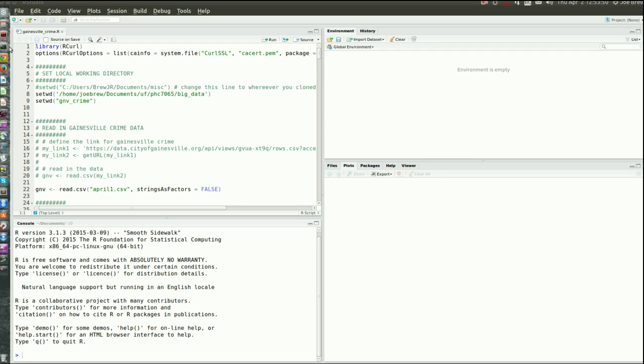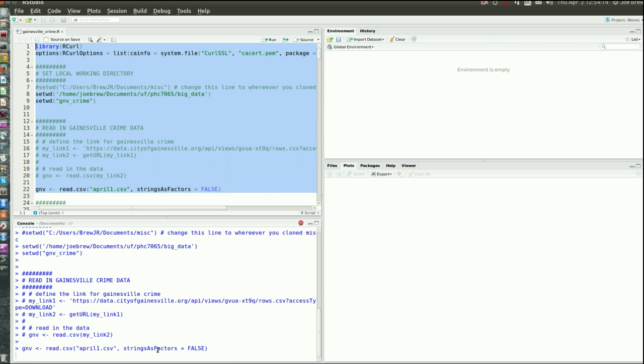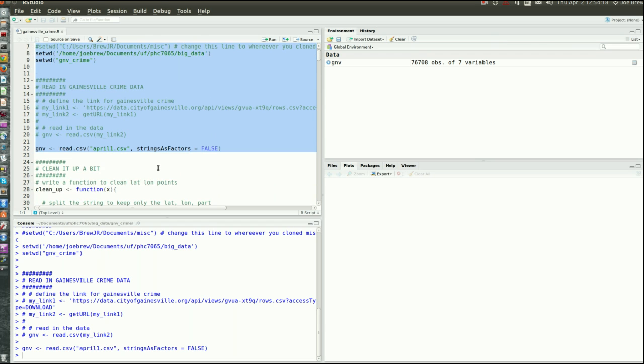So now what I'm going to do is a quick walkthrough of one way of using Gainesville crime data, to show you big data not so much as something computationally difficult or large, but big data more as an idea in an era that we're living in, where data is available for everybody, from everything. So we're going to read this Gainesville crime data into R. And of course you could use any other software. R and Python is probably the easiest to access that data programmatically, that is without having to download and stuff.